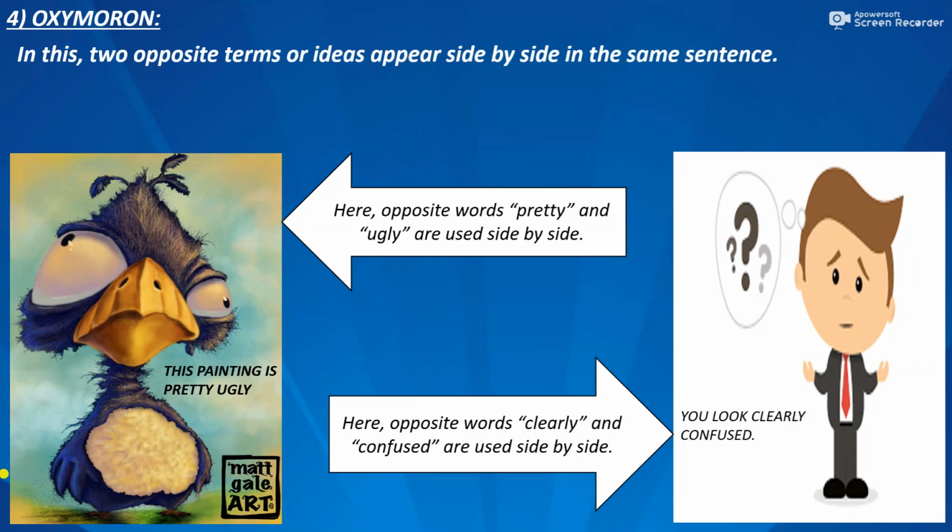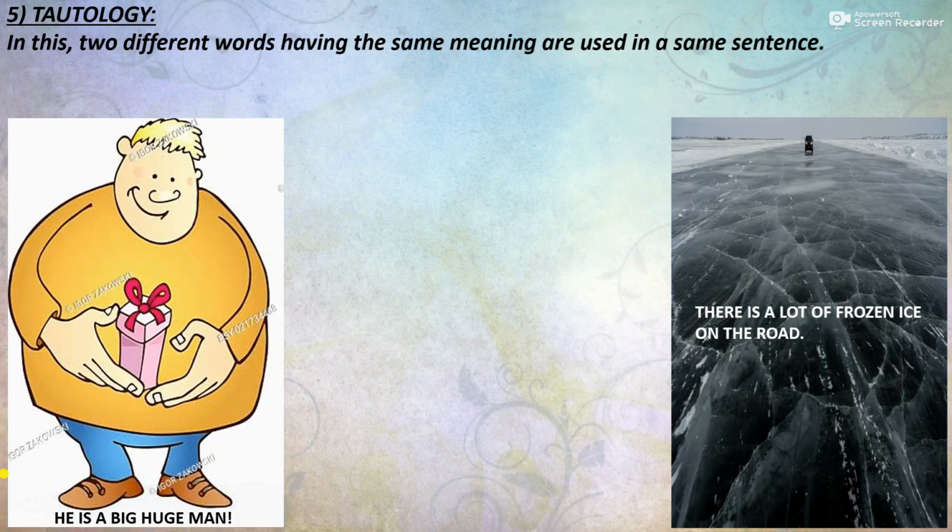Coming to the last figure of speech for today, it is tautology. In tautology, two different words having the same meaning are used in the same sentence. So we will have two different words. Both the words will have the same meaning and they will be used in the same sentence. So we have the two examples here in front of us. The first example is, he is a big, huge man. And the second example is, there is a lot of frozen ice on the road.